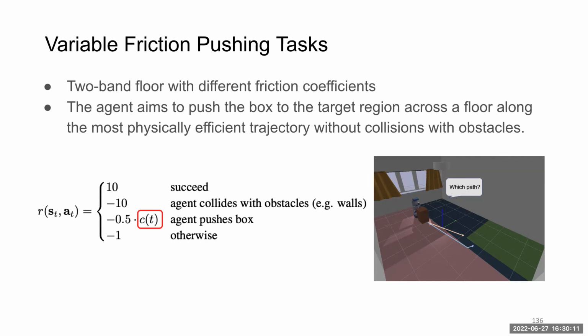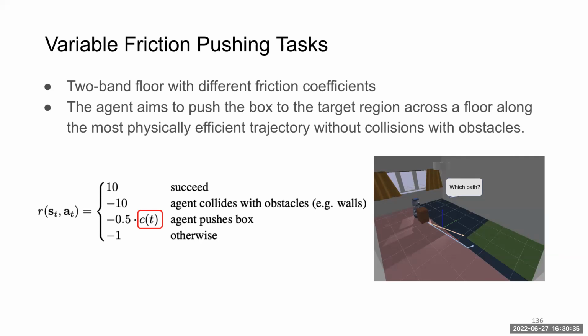To achieve this, we define the reward function here, which involves the success reward, which is a large positive number, 10 here. And we penalize the collisions with obstacles by a negative 10. And we use a smaller penalty to encourage the agent to push the box to achieve the task.